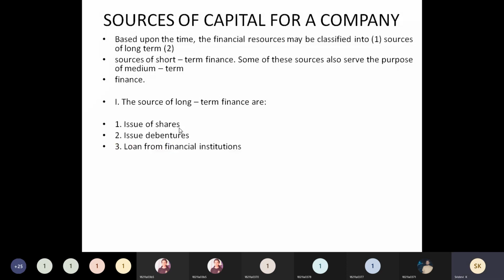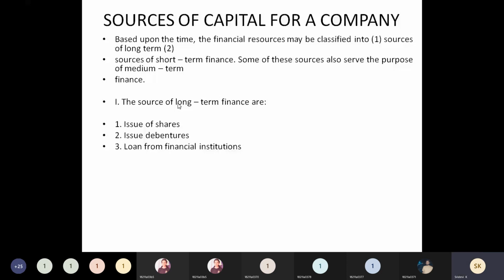And you can also get the amount from financial institutions. Some financial institutions are available which provide you loans other than banks, like ICICI, IDBI, etc., which give for special purposes. They provide you capital which comes under long-term sources. These most probably provide long-term capital.